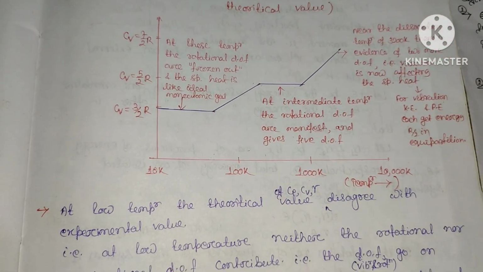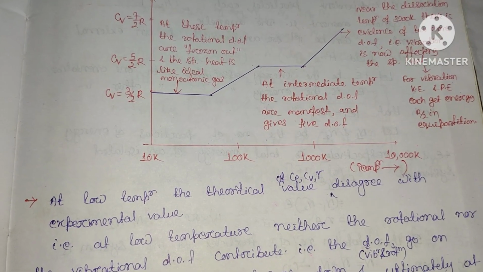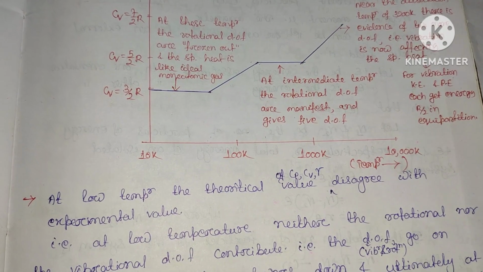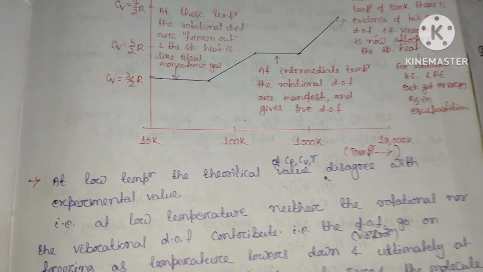So this is all about the specific heat at constant volume, specific heat at constant pressure, and gamma, and their relation with the law of equipartition of energy. This is the application of the law of equipartition of energy. So this is all for today.